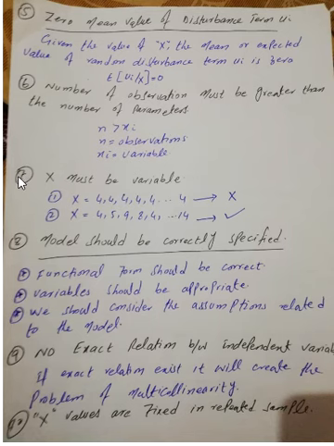What is the seventh assumption? The seventh assumption is that x must be variable. What does it mean? It means that x values must not be constant. Here you can see that if a variable x has all values the same, then on the basis of these values we cannot predict or forecast the values of the dependent variable.